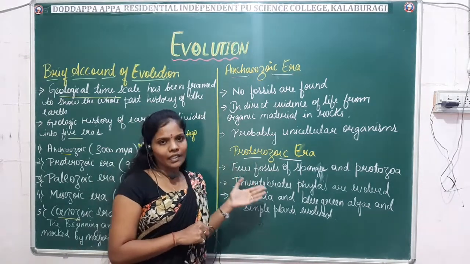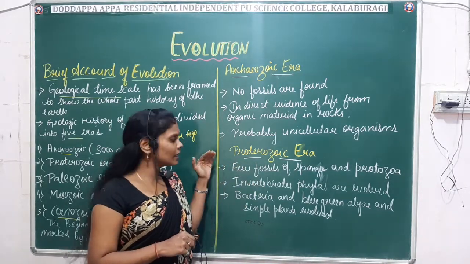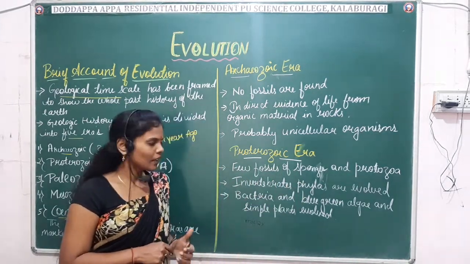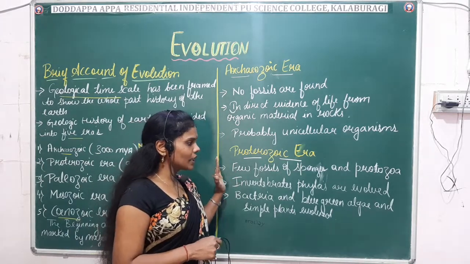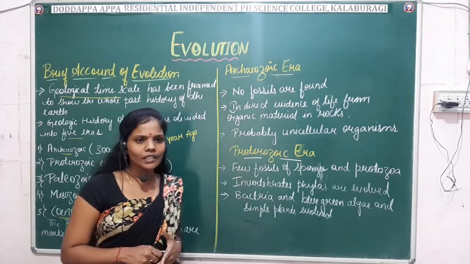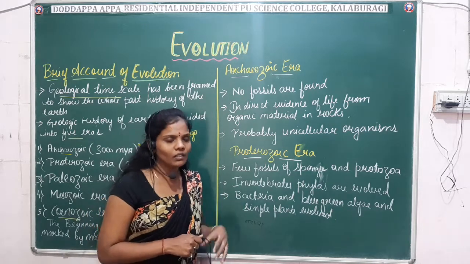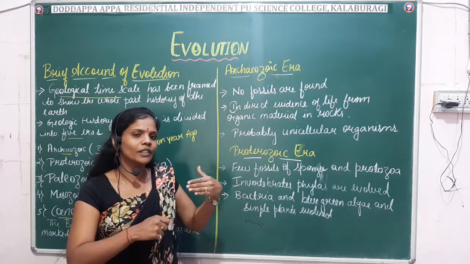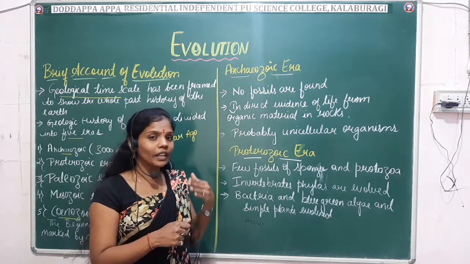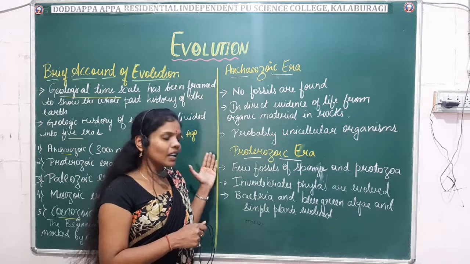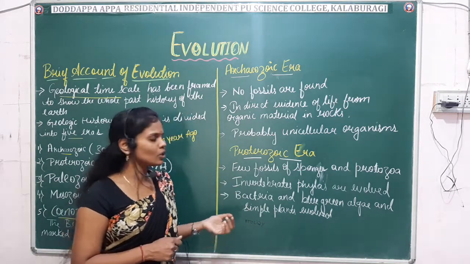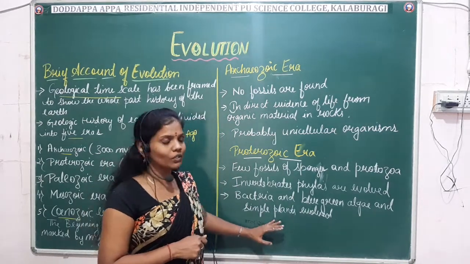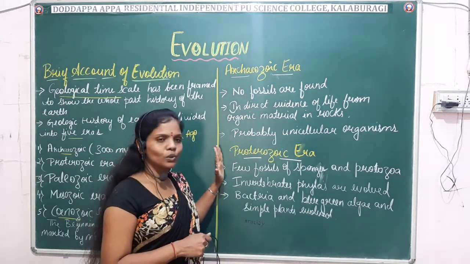Next comes the second, the Proterozoic era. In this era, a few fossils of sponges and protozoans were seen. After that, the invertebrate phyla evolved. You already know which phyla come under the invertebrates, from protozoa to echinodermata. Slowly, different phyla of organisms evolved in this era. Apart from these animals, among plants also, bacteria, blue-green algae and some simple plants evolved during this era. That is the Proterozoic era.